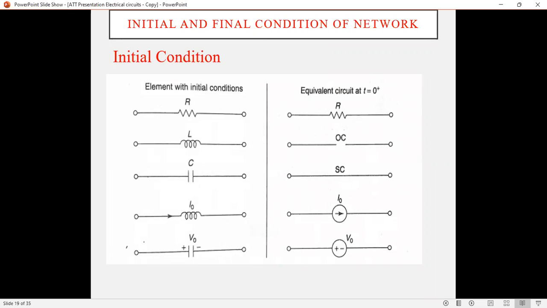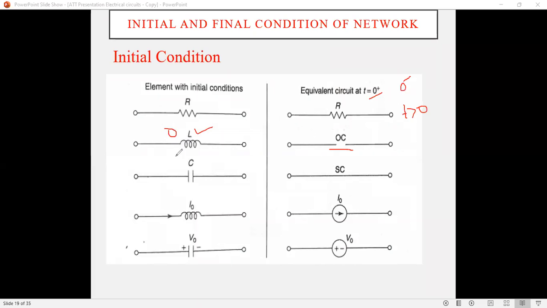Then initially the inductor has no current flowing, that is, the current through the inductor is 0. Just before switching is represented by 0 minus, just after switching by 0 plus, and for time t greater than 0, the network is the steady state network.